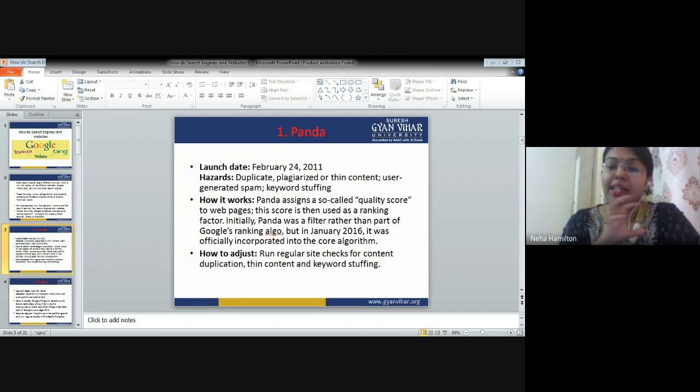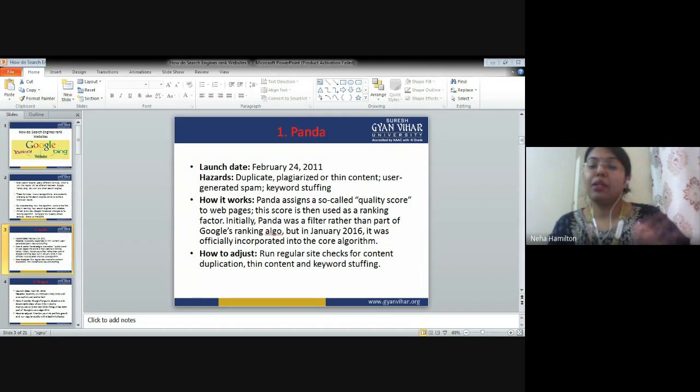Your website has danger from the Panda software if you have these kinds of things. Now, what kind of things? Duplicate, plagiarized, thin content, user generated spam, and keyword stuffing. So, all in all, we have to understand that Panda works around plagiarized content.